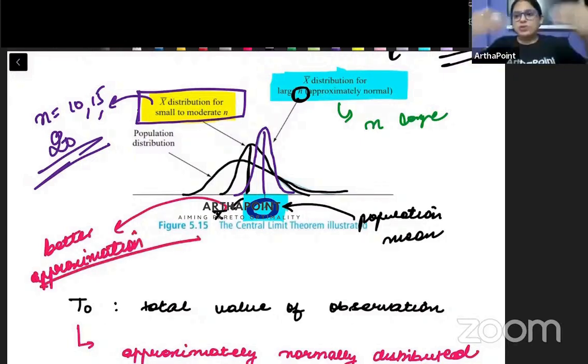So as your sample size increases, we can say that it becomes a better approximation of the population mean. It becomes more closely concentrated around the population mean. Also, it becomes more and more normally distributed.